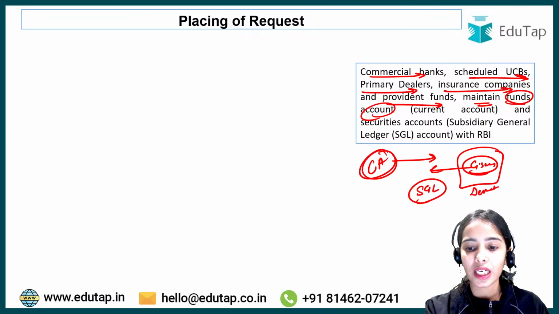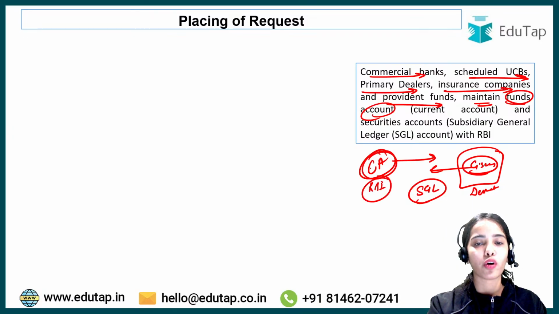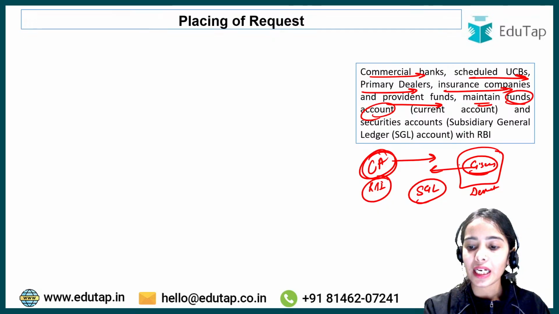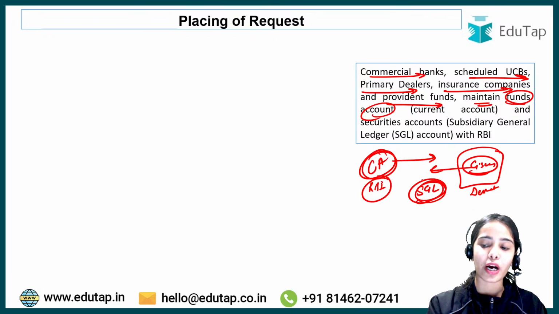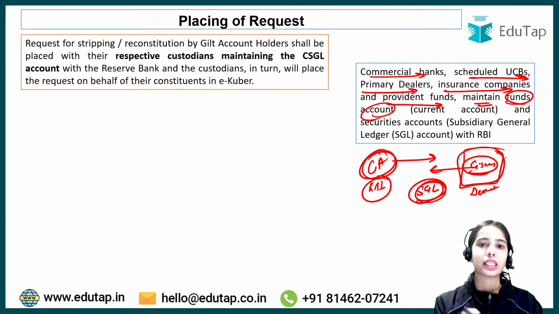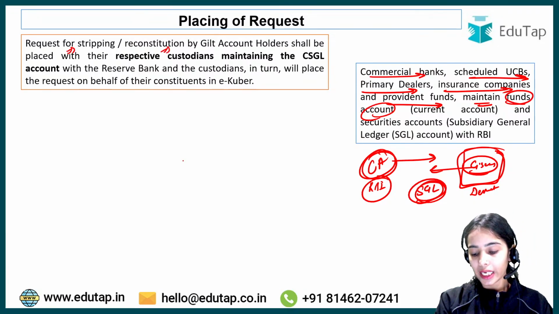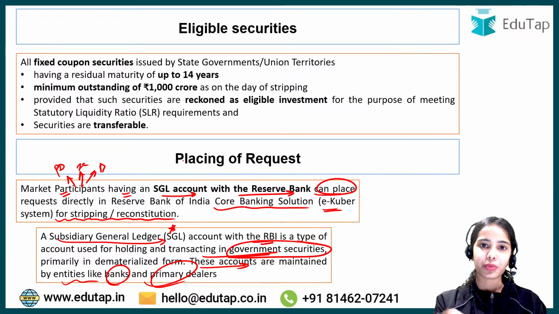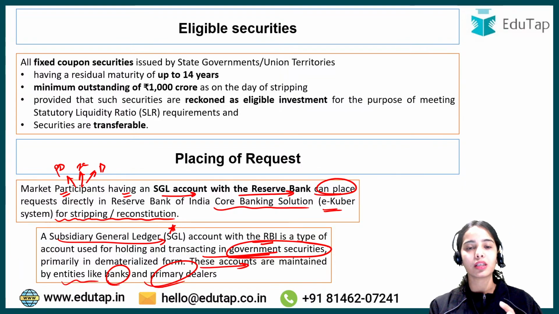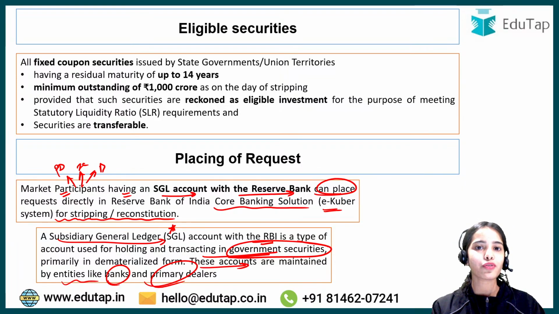Okay, so the current account is maintained with the RBI to pay for buying the government securities, and the SGL account is maintained with the Reserve Bank of India to keep the government securities in the demat form. Now, request for stripping or reconstitution. The market participants that have the SGL account with the Reserve Bank of India can request for stripping